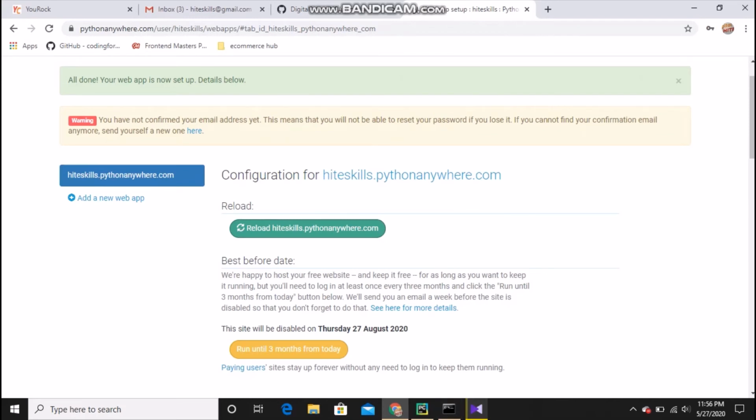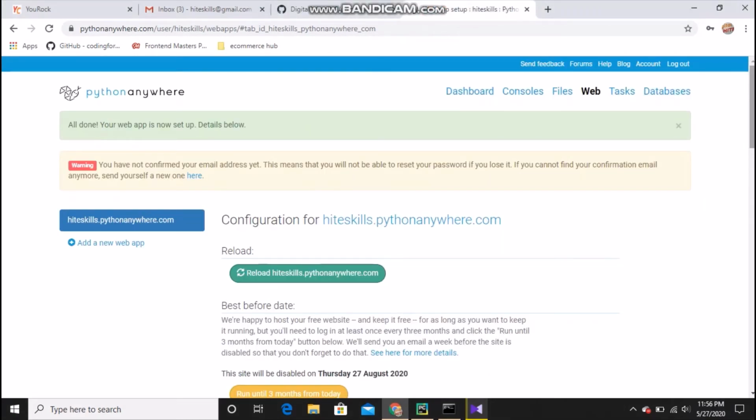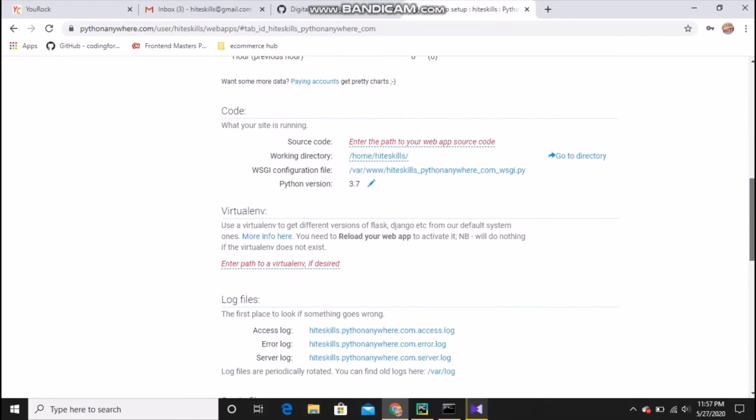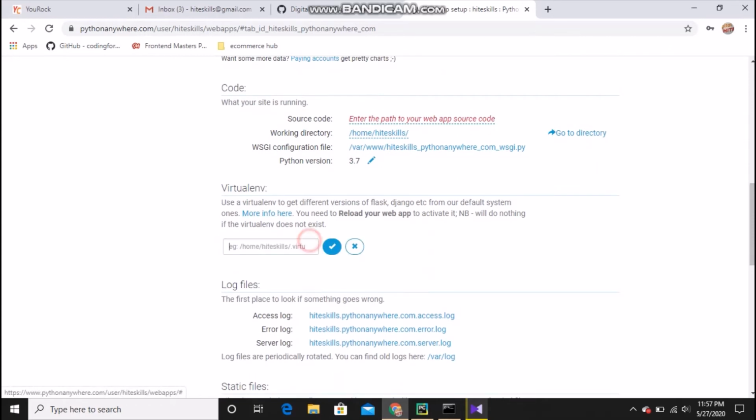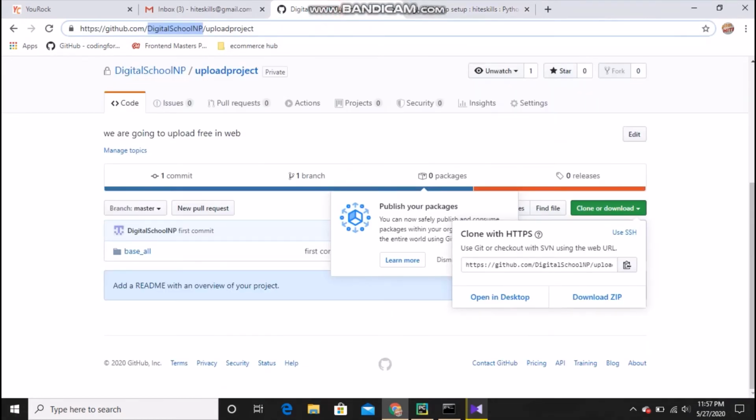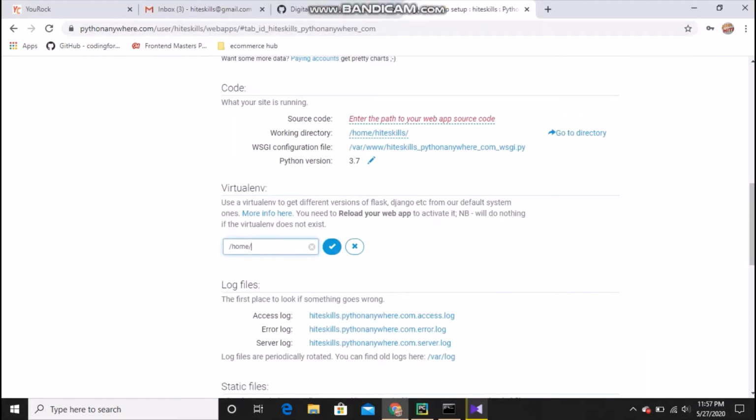Now it's working, and okay, it will come something like this. And next thing, you have to go to the virtual environment, where you have to set the path where you have installed it. As you can see, it's showing these things here automatically, so type whatever I type. Write /home/ username. Your username, you can see there, is my GitHub. You can see your username here, /home/hide skills